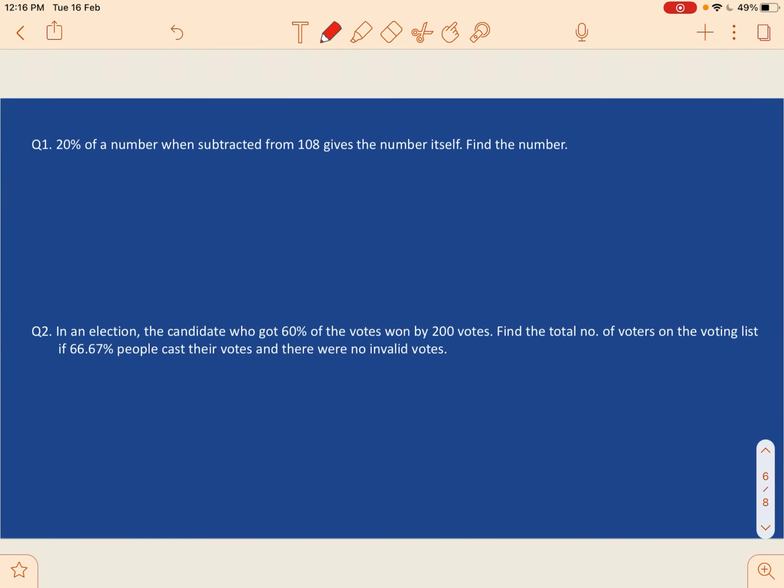So the first example says 20% of a number when subtracted from 108 gives the number itself. Find the number. Now when we see 20% of a number, we don't know what the number is. So let's assume the number to be x. Now 20% of it, so 20 by 100 into x. We have to find 20% of a number, therefore we have multiplied by 20 and then divided by 100. So that's 20% of the number.